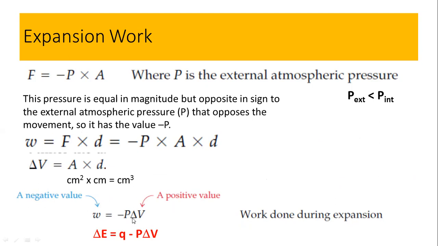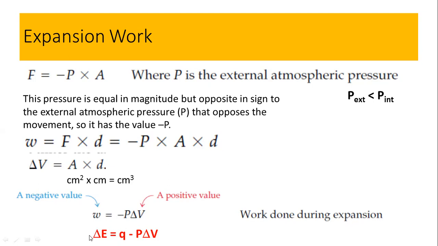When this is positive, and the positive is multiplied with the minus, W will be a negative value. So you must always remember, and I will explain the other parameters associated with the expansion work in the next slide. But here, when delta V is positive, W must be a negative value.